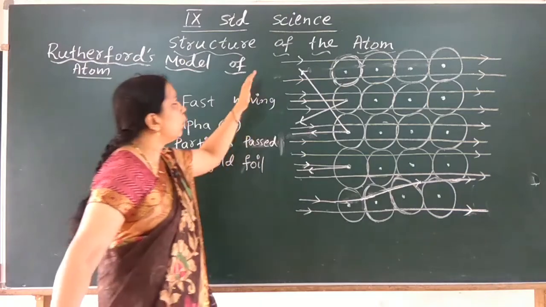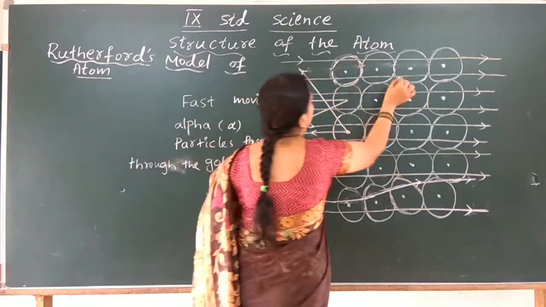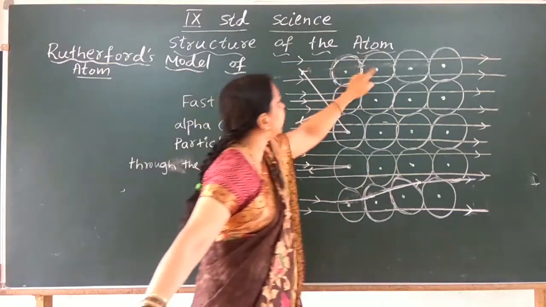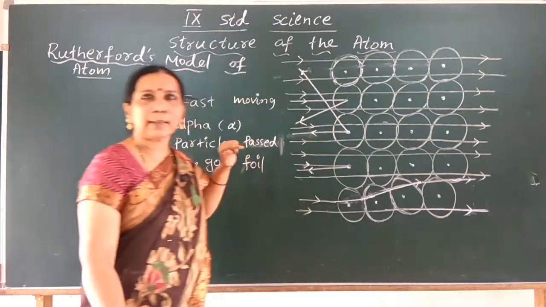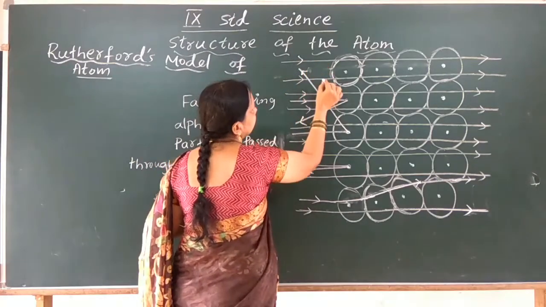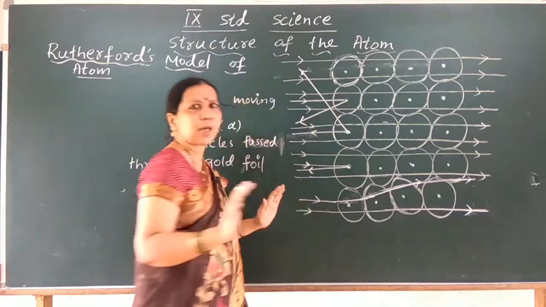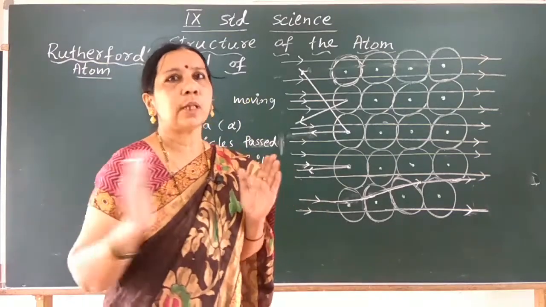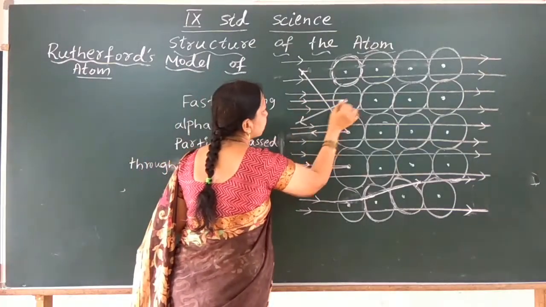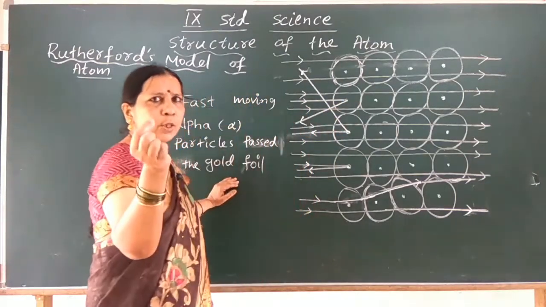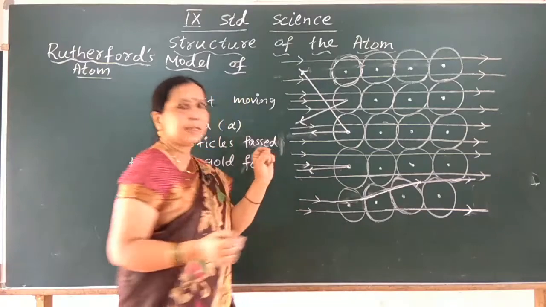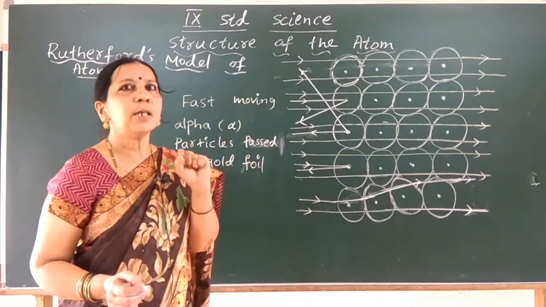did not happen. Observe here, most of the alpha particles passed through the gold foil without any deflection. You can observe here, all these alpha particles passed through without any deflection. And he also observed that a very small portion of alpha particles, only some alpha particles, look at here, were deflected in very small angles from the gold foil.